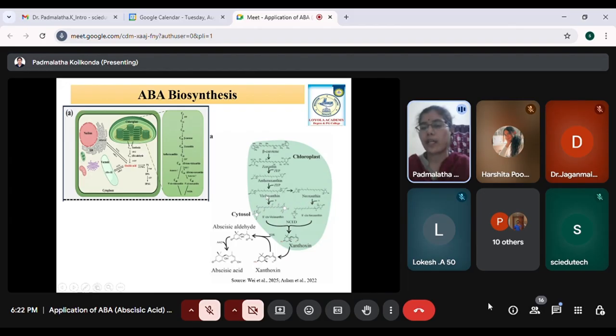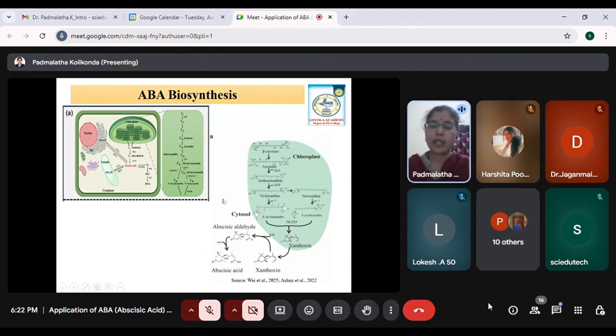There are some enzymes which are still not known here. These enzymes will help in the conversion of violaxanthin to cis violaxanthin, and these two intermediates, in the presence of the NCED enzyme, are acted upon. NCED is nothing but 9-cis epoxy carotenoid dioxygenase, which plays a crucial role in the synthesis of ABA. Once NCED acts on these two intermediates, xanthoxin is formed in the chloroplast. Once the xanthoxin is formed, it is let out of the chloroplast into the cytosol.